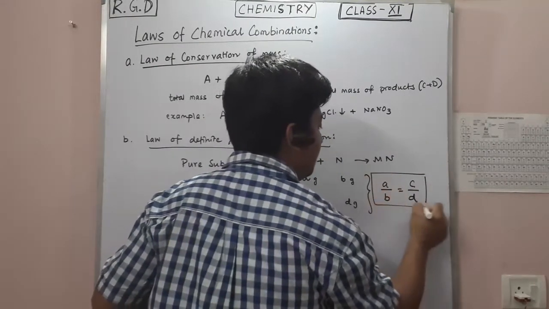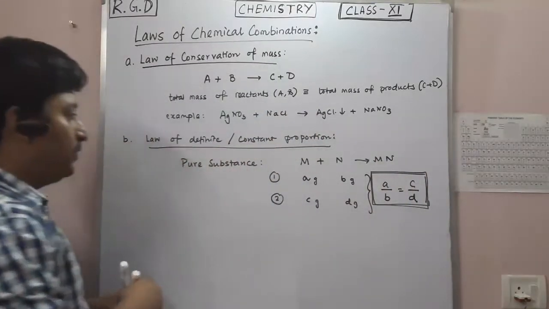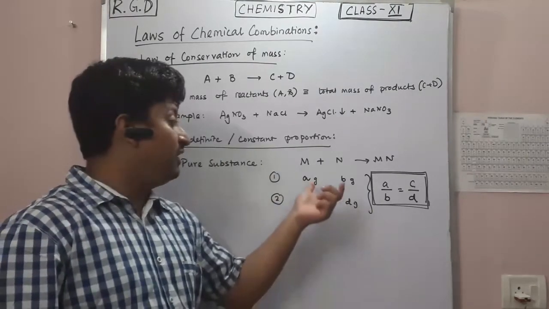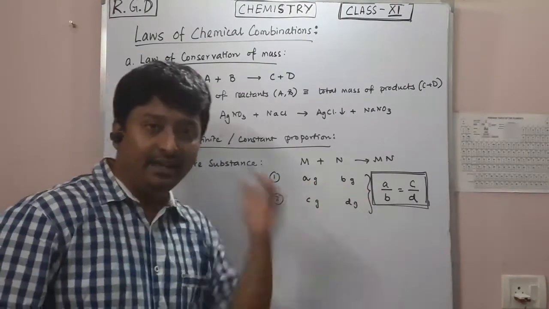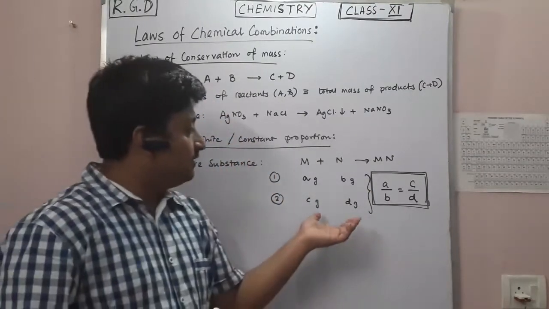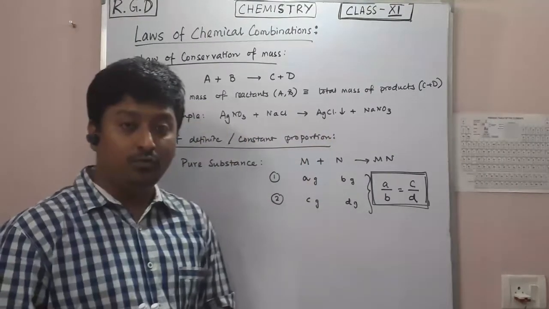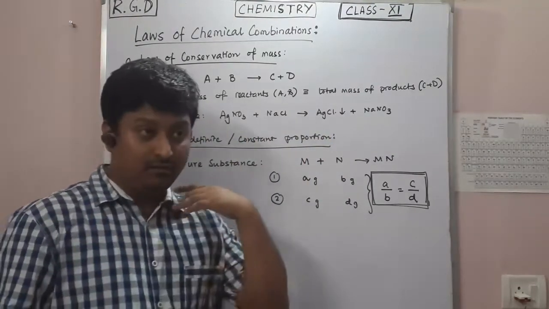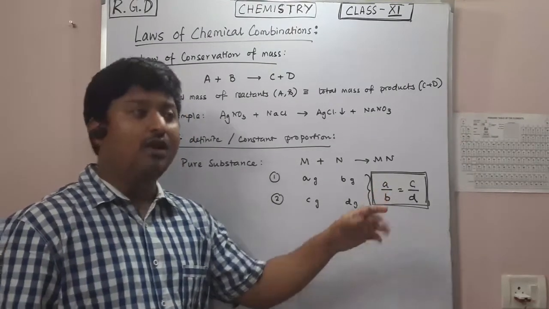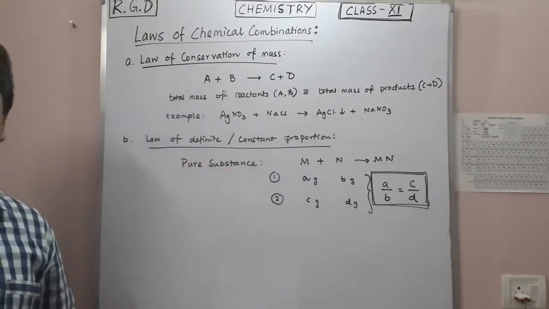This is important. In many numerical problems, they will give you these values A, B, C and D, and tell you to show that this follows the law of definite or constant proportion. Then what you have to prove is that the ratio A by B is equal or nearly equal to C by D. So this is the law of definite or constant proportion.